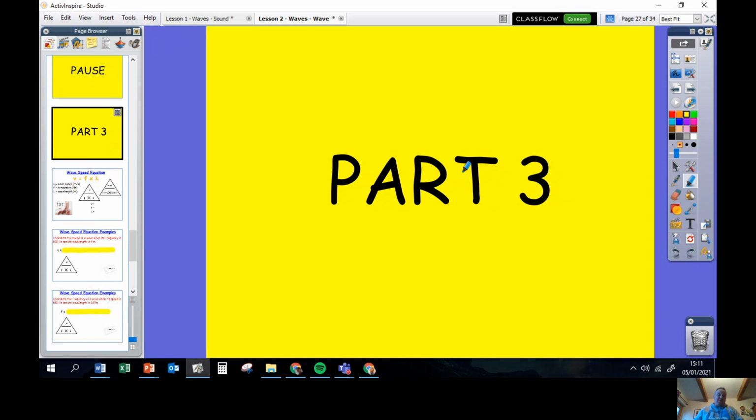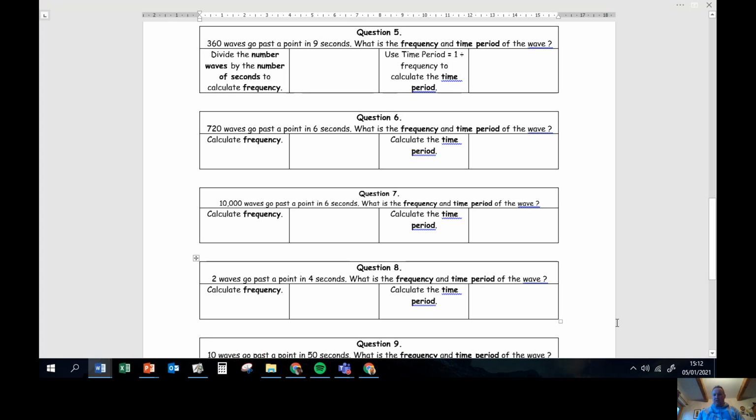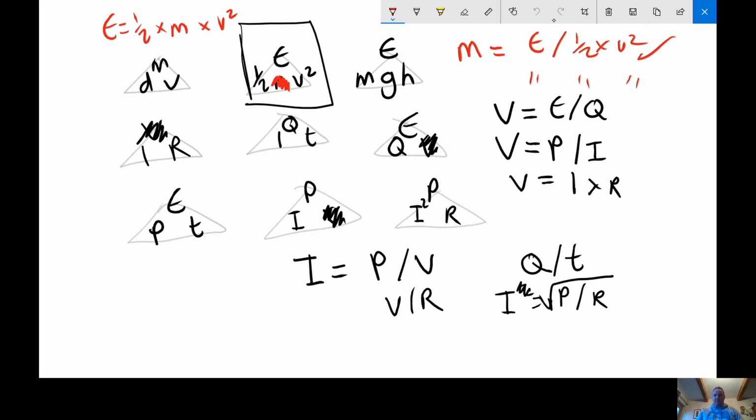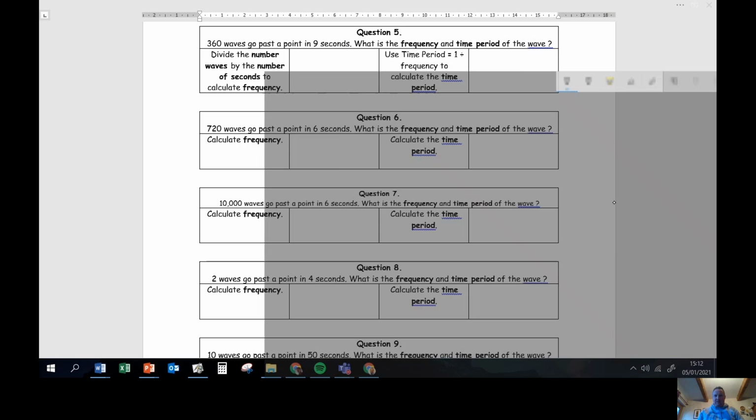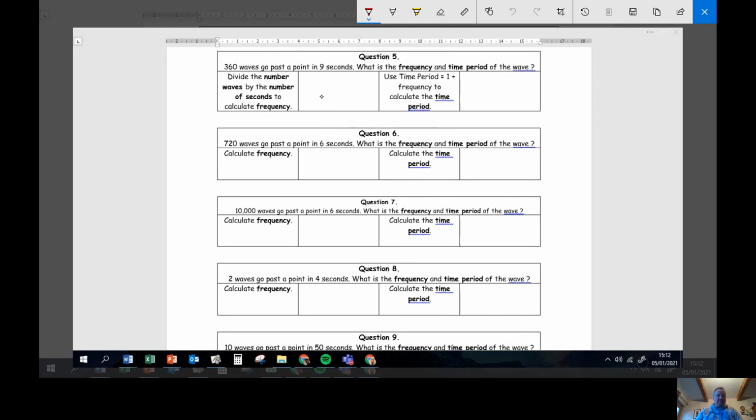The first thing I'm going to do in part 3 is go through the answers to the worksheet you should have been having a go at on your time, period, and frequency sums. So if I get the worksheet up now and copy that over to my Sketchpad, we can see how well you've done those. Oh, don't want that Sketchpad. I want this one. Okay, let's get the right one here. There it is. Okay, so let's just work through these questions. I'll do these in red.